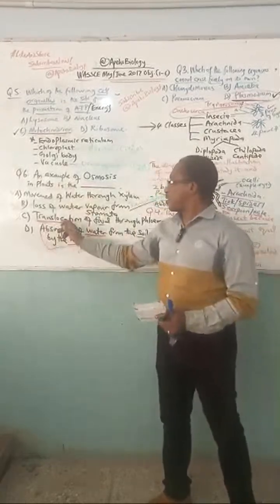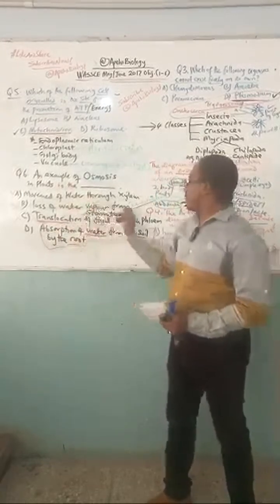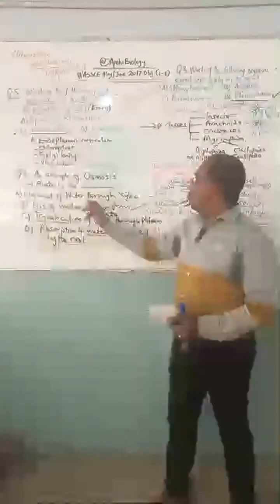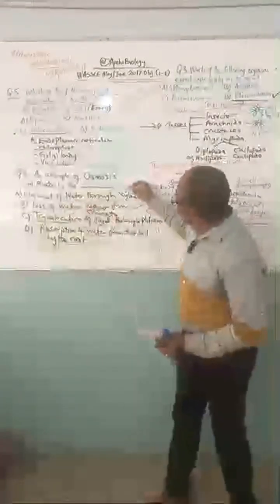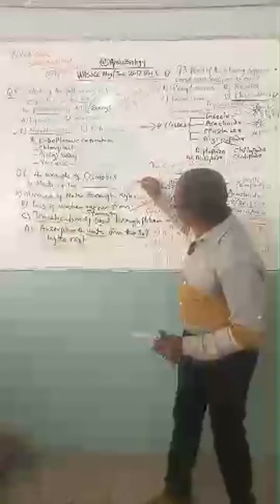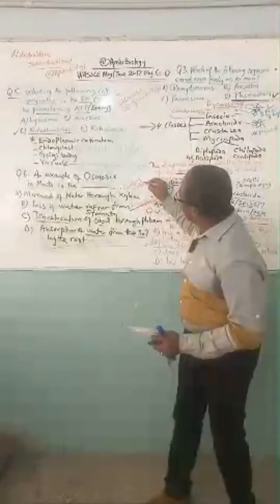The last question, number 6: an example of osmosis in plants is no other than absorption of water from the soil. Translocation is connected with food. Transpiration is connected with water vapor. Movement of water through xylem, we call it capillary action. Capillary action.